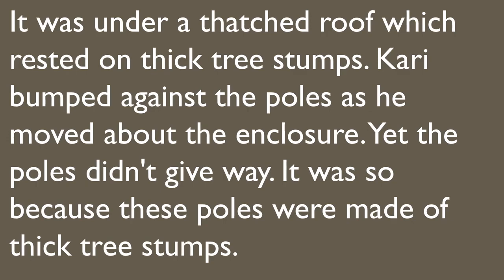Now in this, the author is describing the enclosure or the pavilion or the large tent of Curry, that his pavilion was under a roof which was made up of straw and was supported by the bottom parts of trees, because if he used to move in his enclosure he would bump into everything. So that is why it was given the support of the bottom parts of the trees known as stumps.